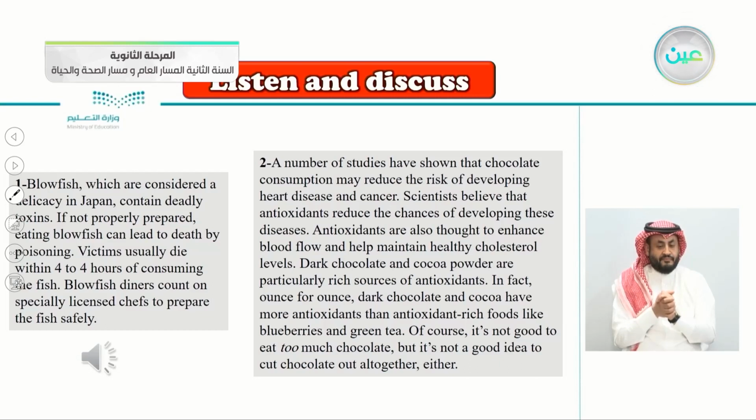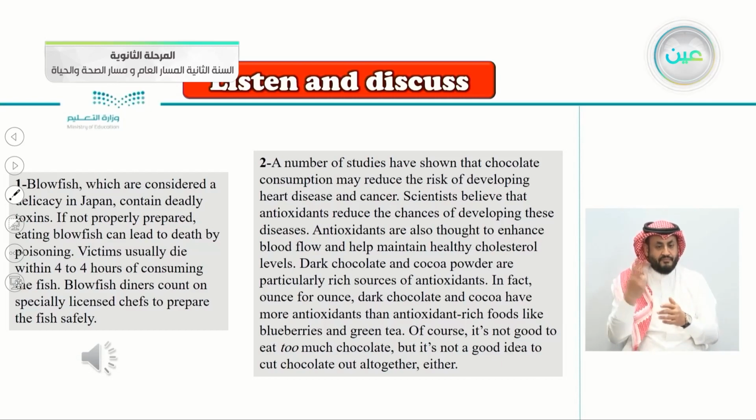So here, these are the first two articles. Here we're discussing blowfish, which are in Japan, of course, and contain deadly toxins, are poisonous. If not properly prepared, they can be poisonous. Eating blowfish can lead to death by poisoning. Victims usually die within 4 to 4 hours of consuming the fish. Blowfish diners count on specially licensed chefs to prepare the fish safely. So this is the true or false about the fish.